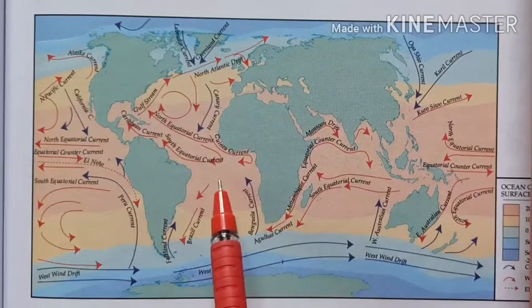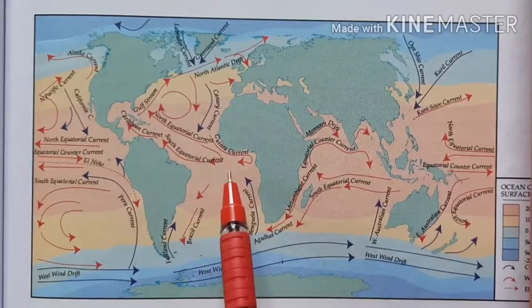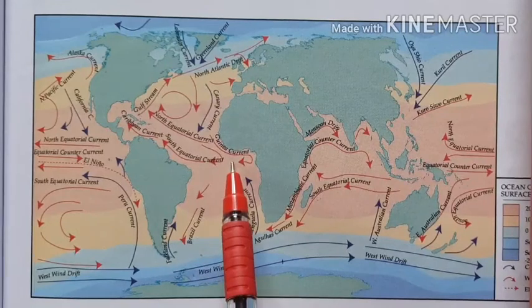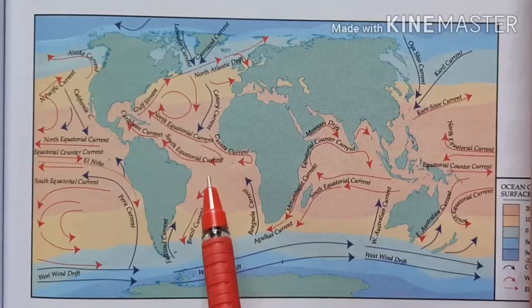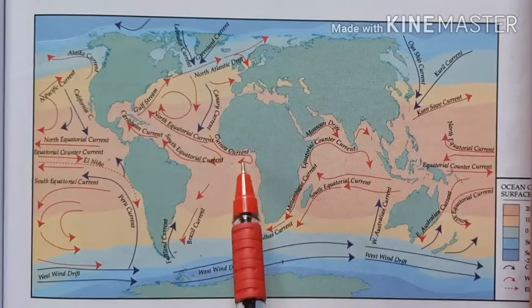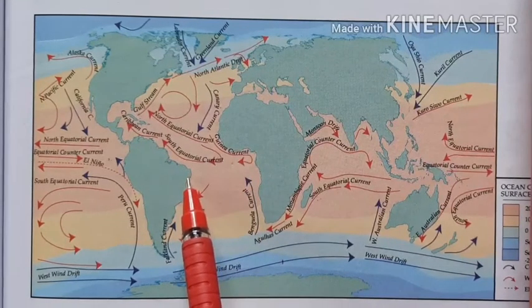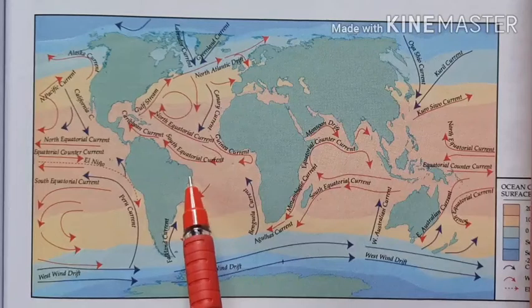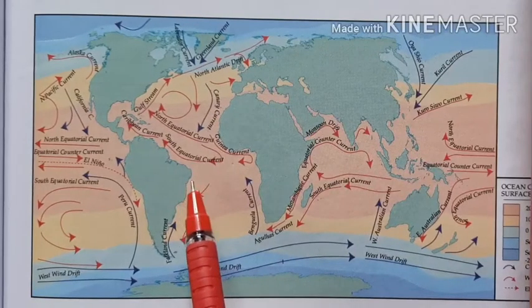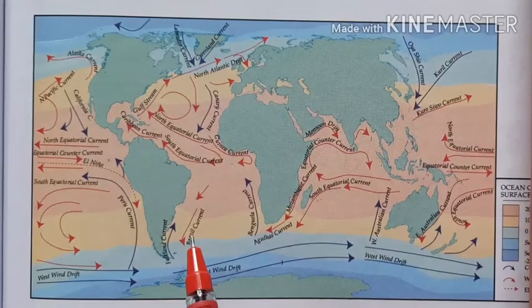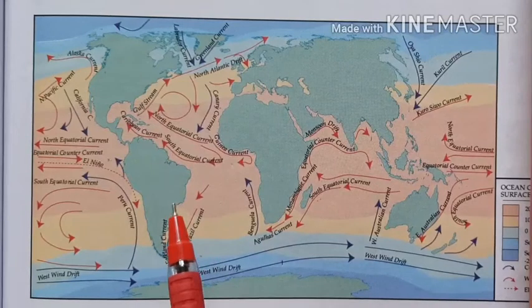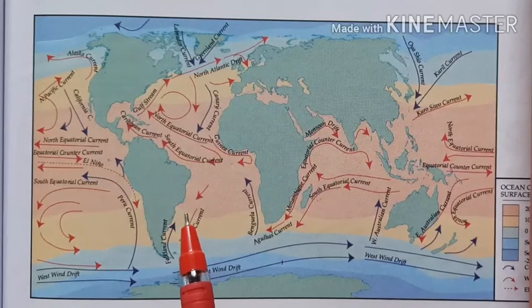Again, this Brazilian current, this ocean current that originates from the equatorial region, comes towards the west direction, but due to the presence of the South American landmass, it turns from its original direction and moves towards the south. That is about the direction of the ocean current in relation with the presence of landmass.